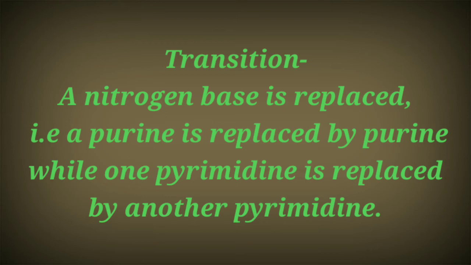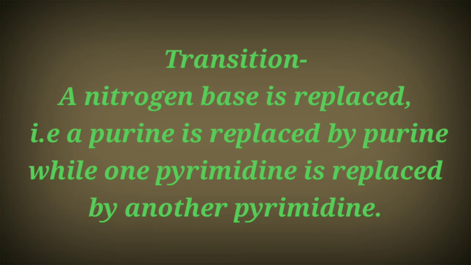For example, adenine can be replaced by another purine, which is guanine, while one pyrimidine is replaced by another. In that case, that is called transition.